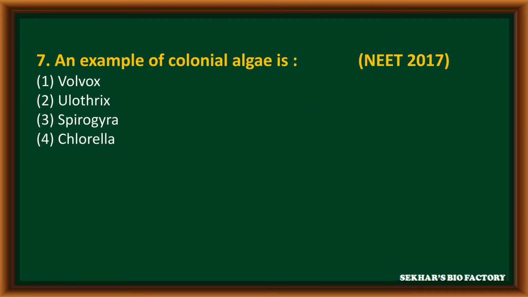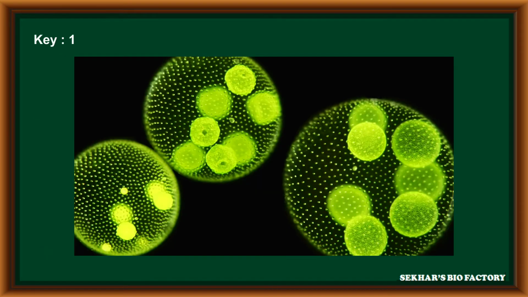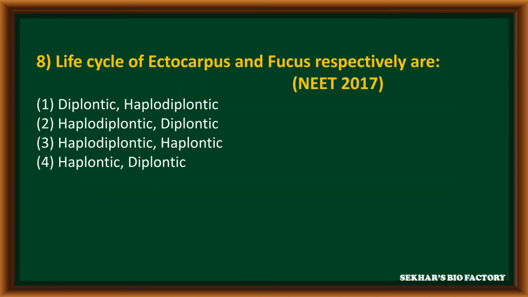Question number 7 from NEET 2017. An example of colonial algae is: first option Volvox, second option Ulothrix, third option Spirogyra, fourth option Chlorella. The correct answer is first option, Volvox. It is called colonial algae. So Volvox is a colonial algae.